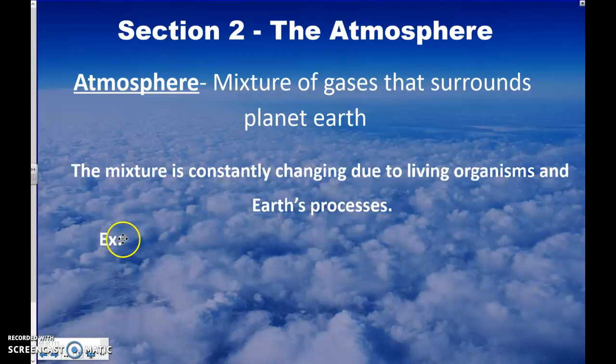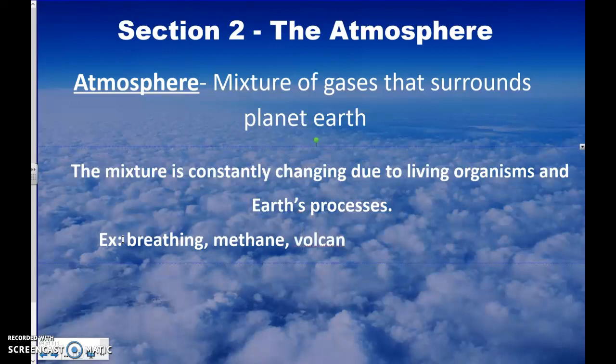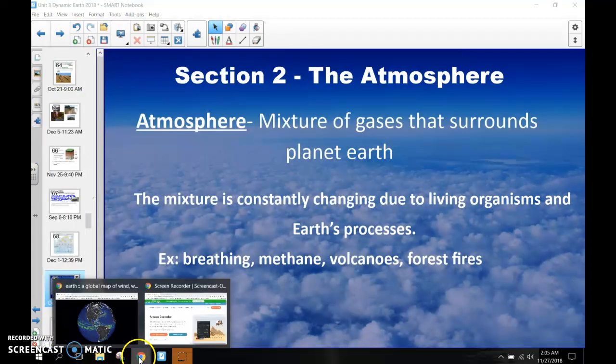What are some examples? Well, first of all, we know that we breathe in oxygen and breathe out carbon dioxide. So breathing is one thing that we do. We also create methane gas when we die and we decompose. The volcanoes can create a lot of ash and put that into the air. Also, forest fires. That's a big thing. Those affect our Earth right now. I'm going to take out 1 second and I'll show you what I'm talking about.